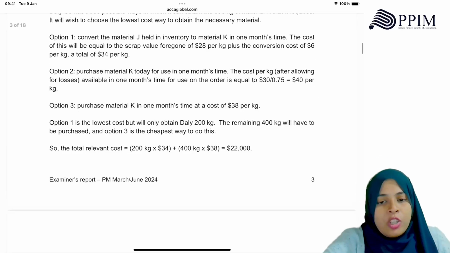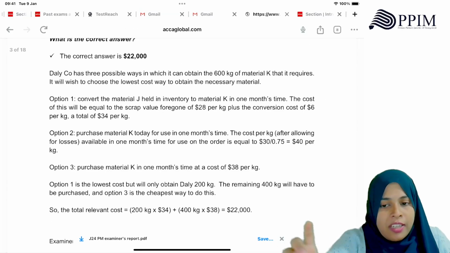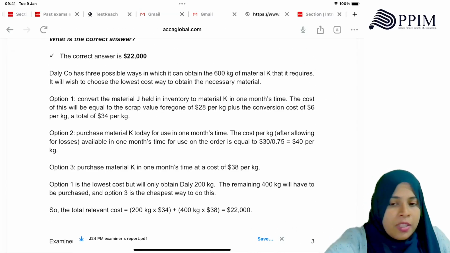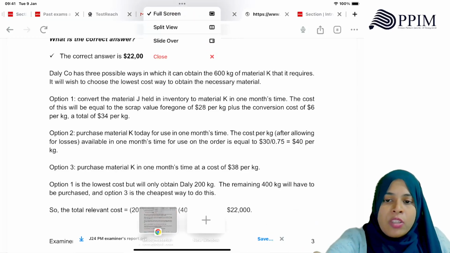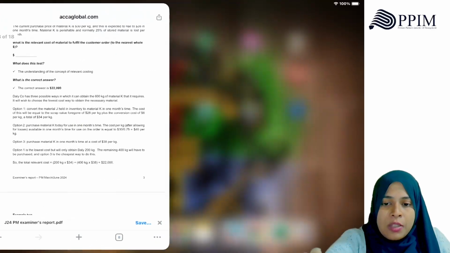Wait, I'll tell you. There are 3 options. One is to convert the J to K. Second one is to purchase it today, but there will be a loss. Third one is to purchase it in 1 month's time. So let me look at all 3 options separately.